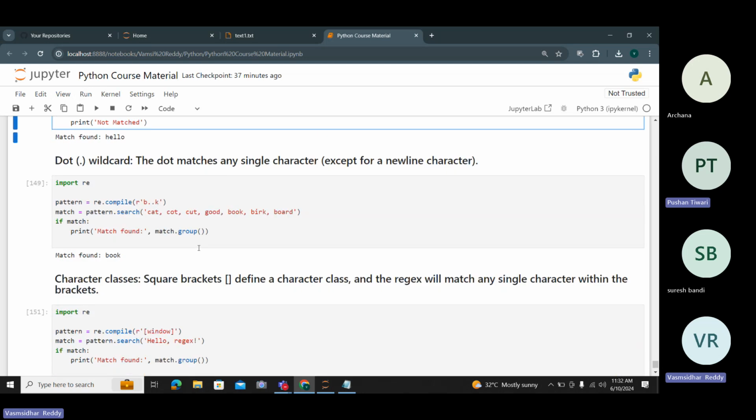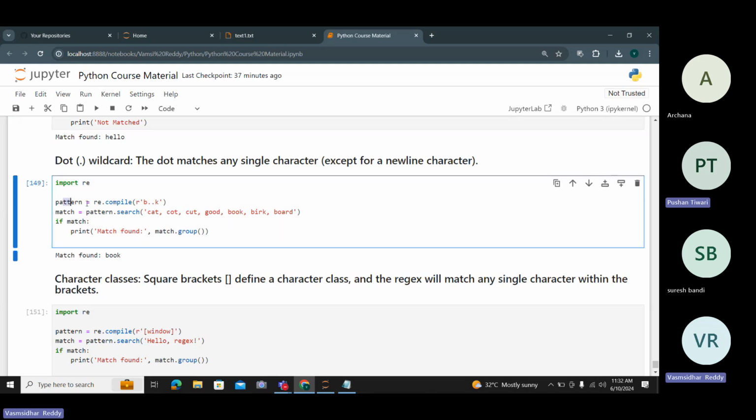So next, dot or wildcard. Simply, one dot represents one character. For example, pattern equals re.compile, I need to compile b dot k. B dot k, like missing letters.